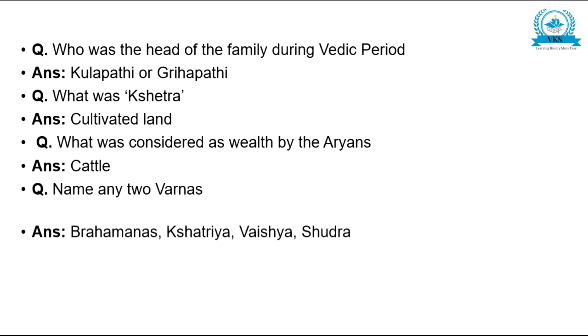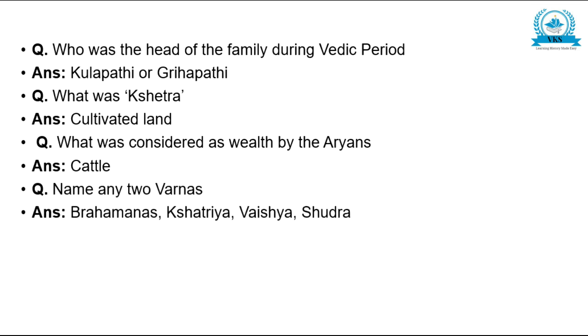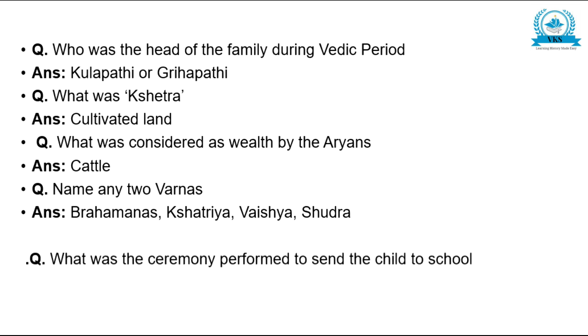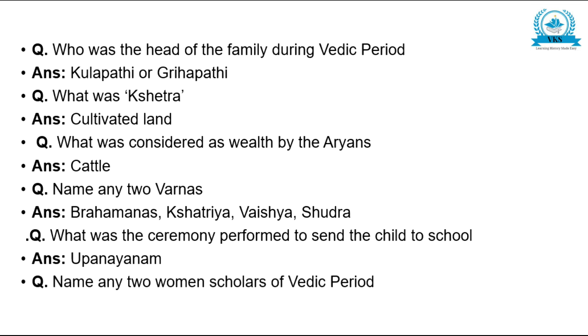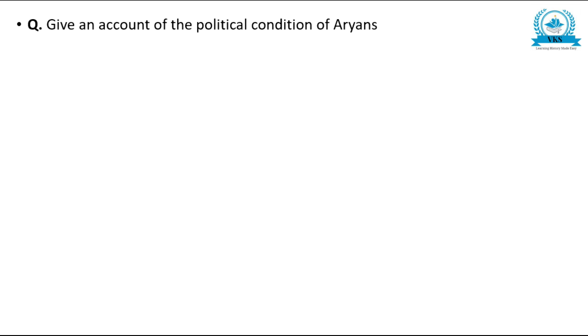Name any two Varnas. Brahmanas, Kshatriyas, Vaishyas, Shudras. What was the ceremony performed to send the child to school? Upanayana. Name any two women scholars of Vedic period. Gargi, Lopamudra, Ghosha, Apala.